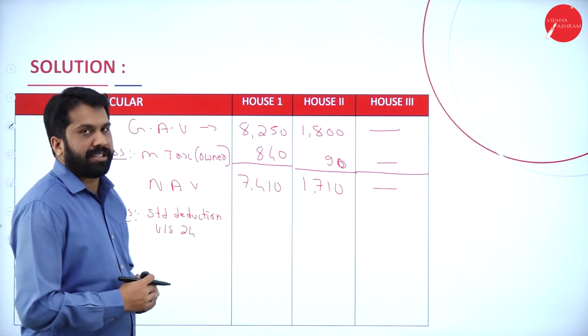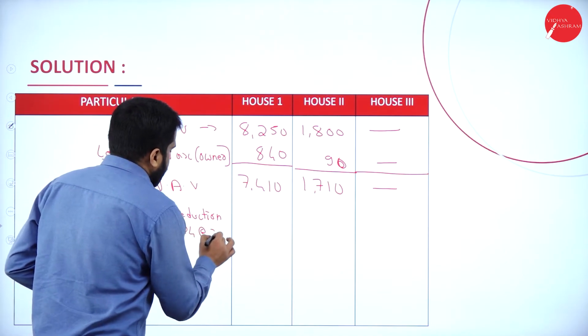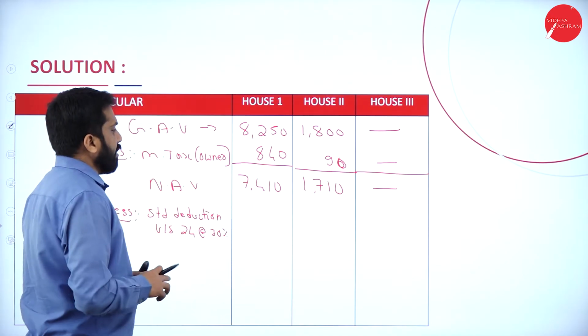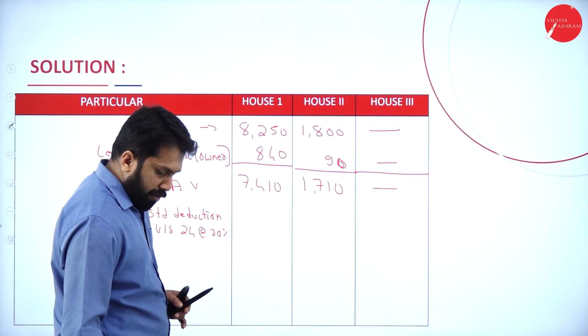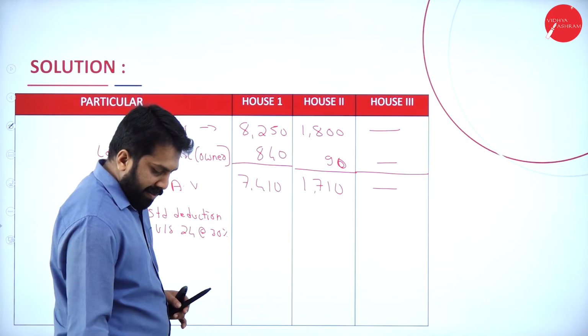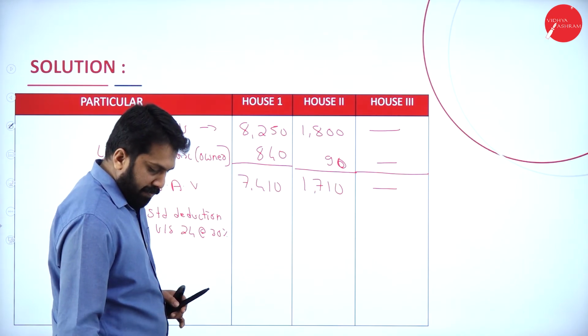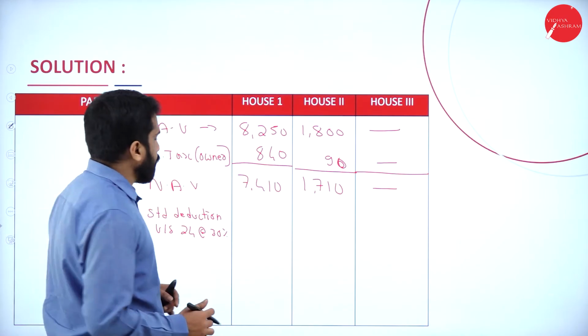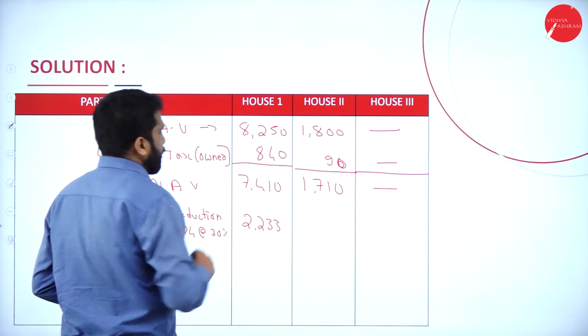What is the percentage? It is 30%. We'll calculate 30%. 7,410 multiplied with 30 percentage, you will get 2,223.